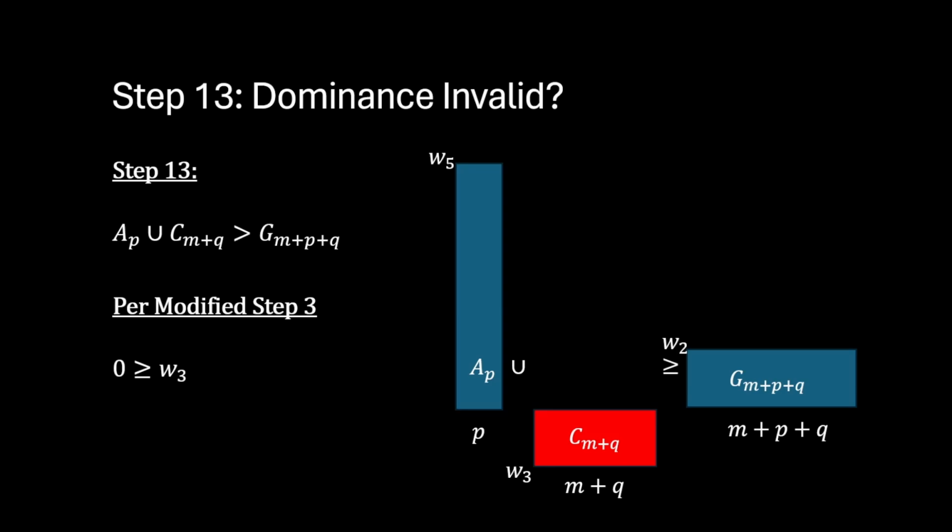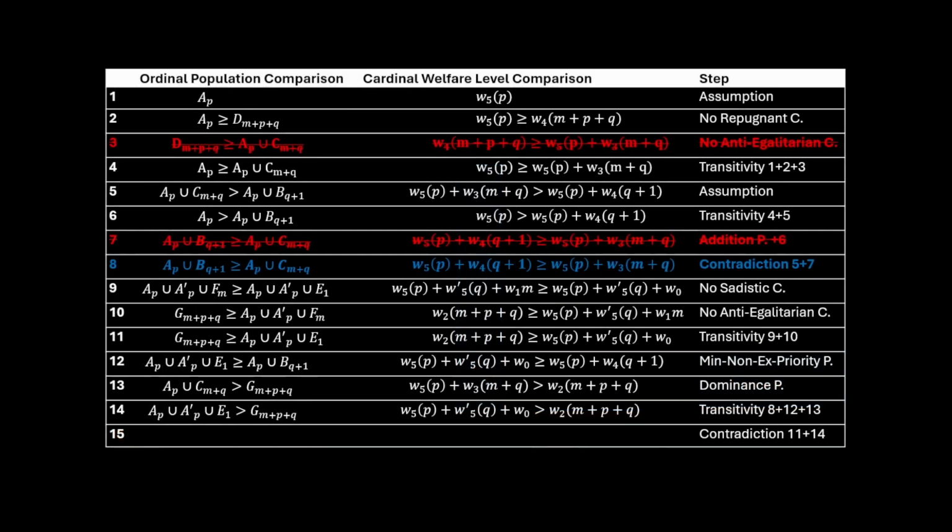But as we can see, this modification makes step 13's application of the dominance principle invalid. We can see this because population C now has a negative average welfare, which is less than the average welfare of population G. So, with this in mind, returning to Arrhenius's proof, we can mark step 13 as untrue.